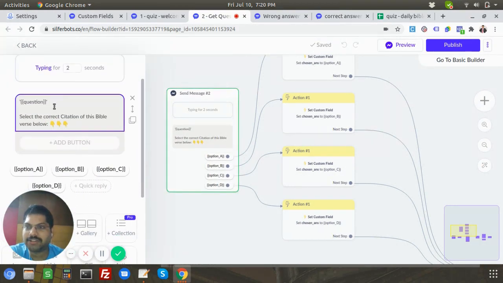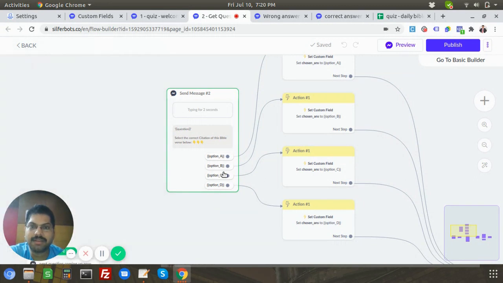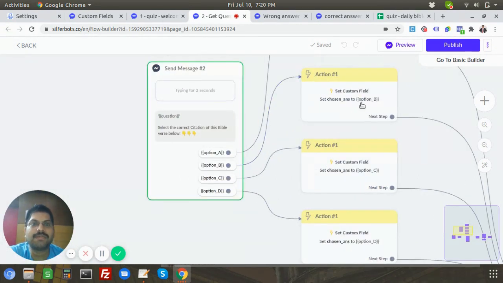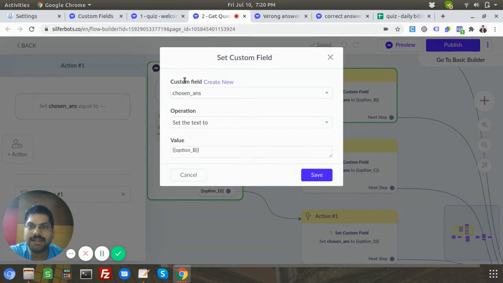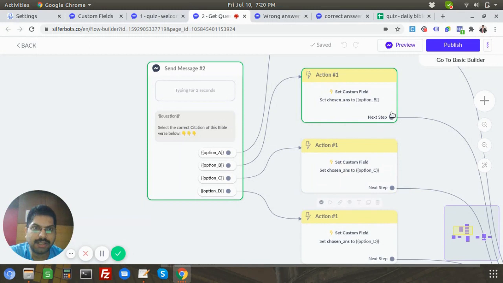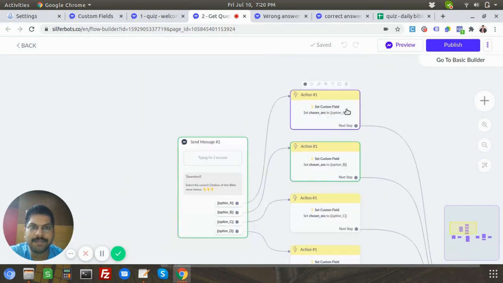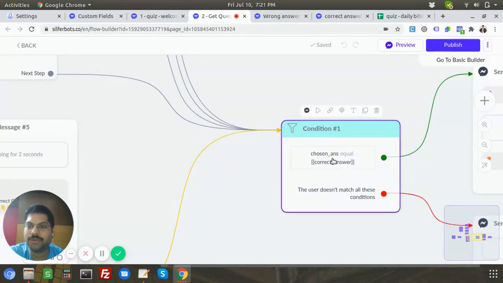So you can see this is a text block. I'm just going to put the question and say select the answers, and these are quick replies, option A, B, C, and D. But now what happens is we have to manually store these values into the chosen answer field. So if the user clicks on option A, then we say set custom field, chosen answer, set the text to option B. So it's a tedious task. You have to do it for all 4 of them, like option C, option D, option B, and option A. And then it will come to your condition here, and then it will do the same condition.